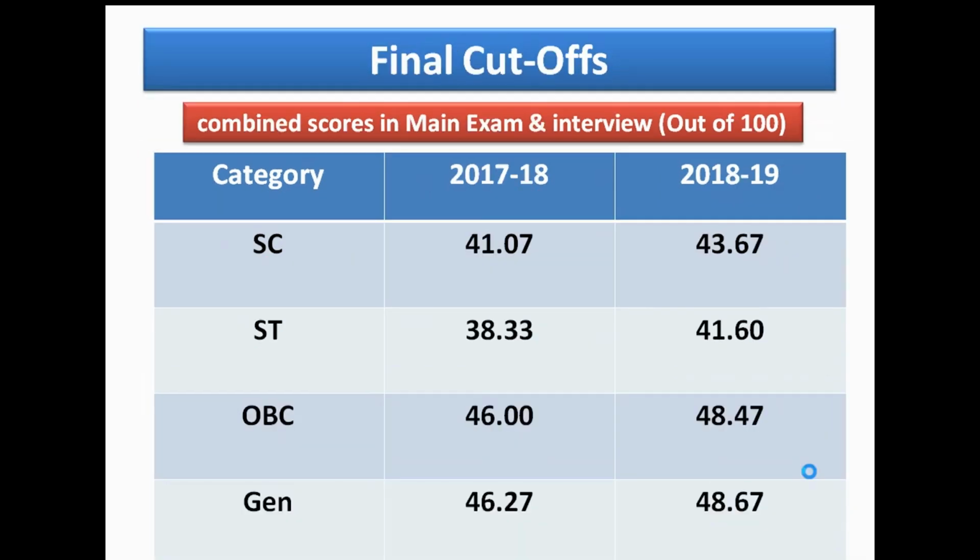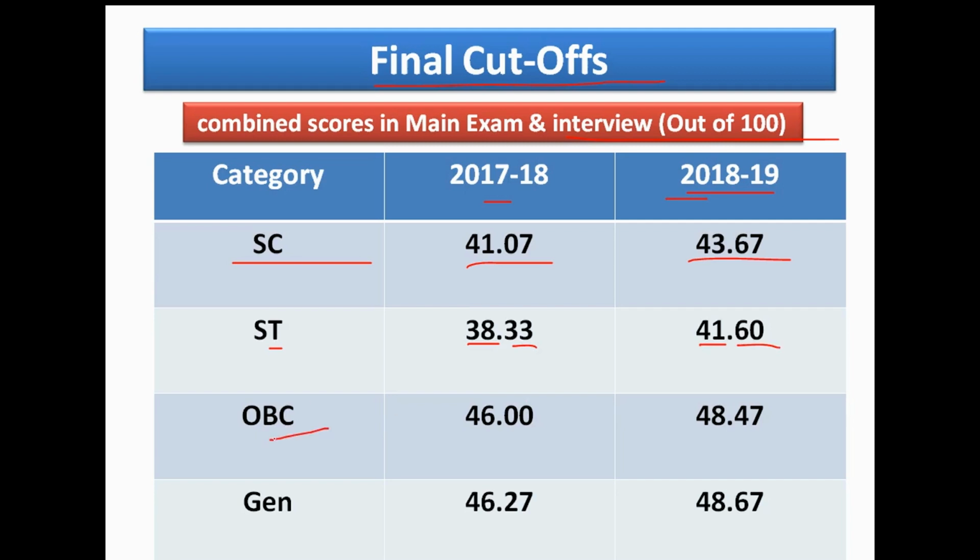Now come to the final cutoff, the combined score in mains examination and interview out of 100. For SC category in 2017-18 the final cutoff was 41.07. In 2018-19 for SC category the final cutoff was 43.67. For ST category in 2017-18 the final cutoff was 38.33. In 2018-19 the final cutoff for ST category is 41.60.